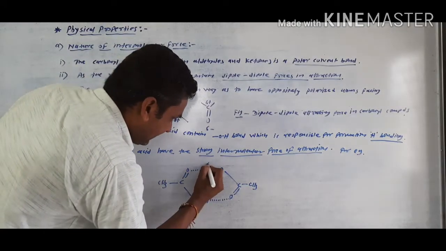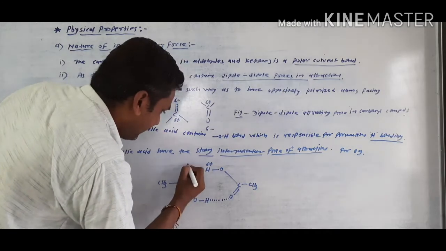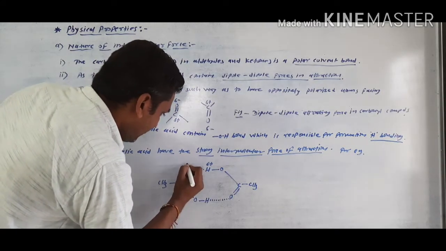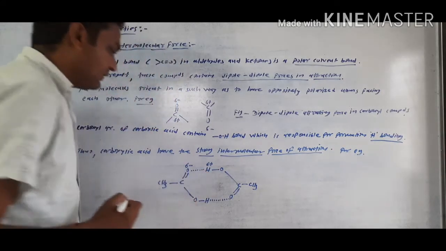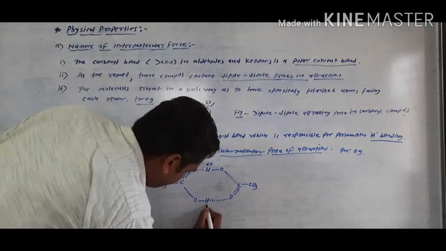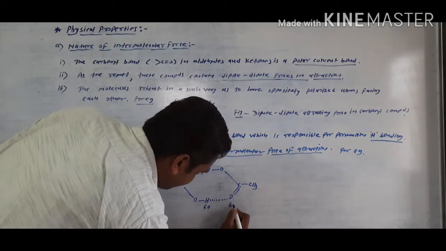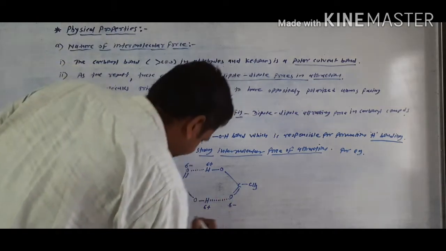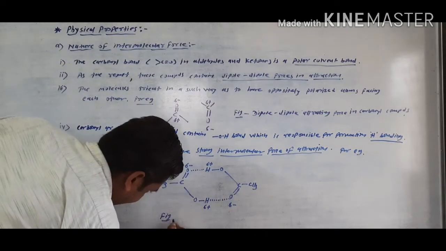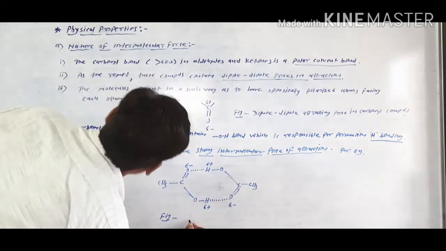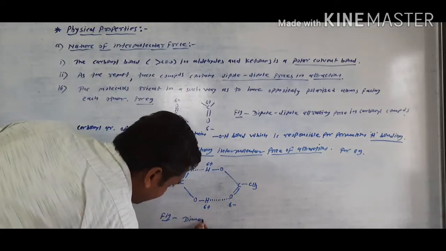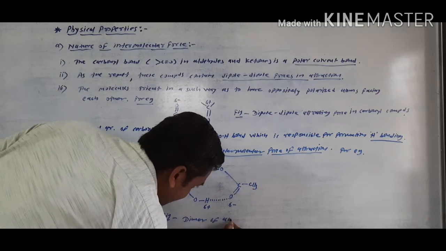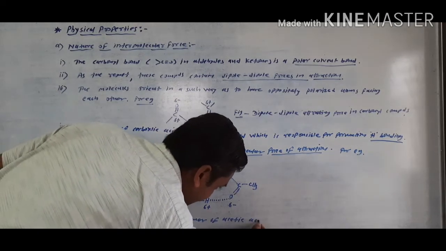Here is the delta positive charge of the hydrogen and the negative charge of the oxygen, delta positive, delta negative. This figure is the dimer of acetic acid.